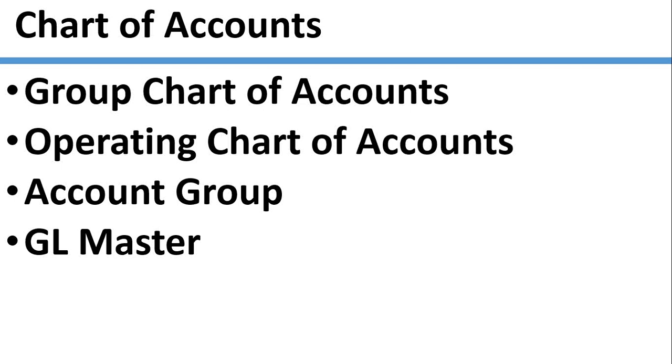So where do we have to store these? That's why SAP has given a grouping, categorizing all the expenses, liabilities, provisions, all categorized into different account groups.